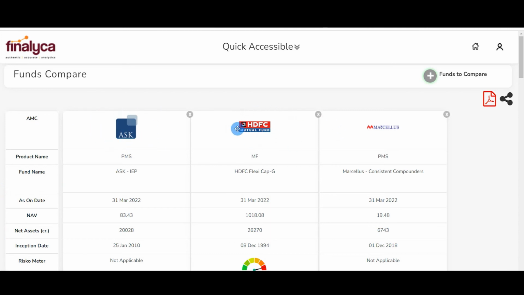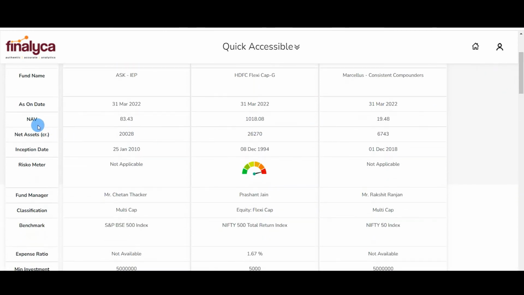So here we have got all the AMCs, which is ASK, HDFC Mutual Fund and Marcellus. There are two PMSs, the first one out here, Marcellus again, which is a PMS, and HDFC is a mutual fund. We have the fund names here. The data is on the same date, which is 31st March 2022. Thereafter, the NAVs, the net assets, inception date, the riskometer, the fund managers.